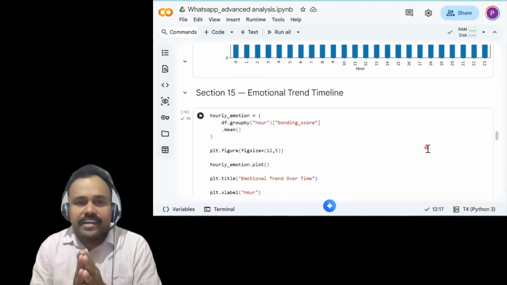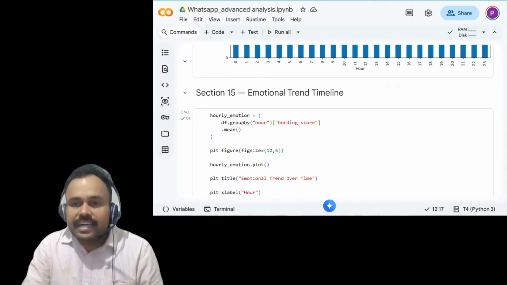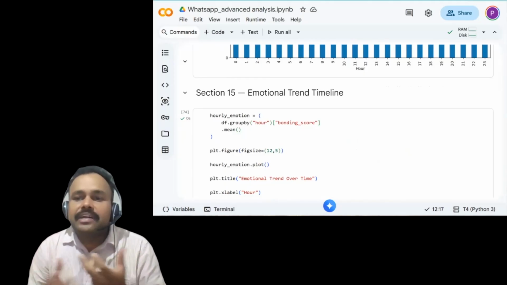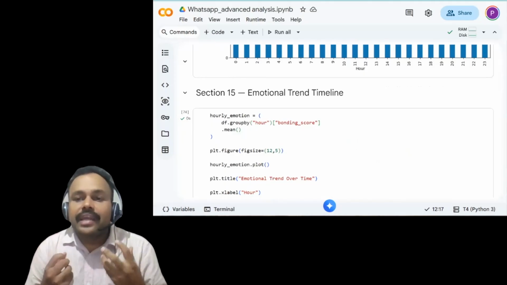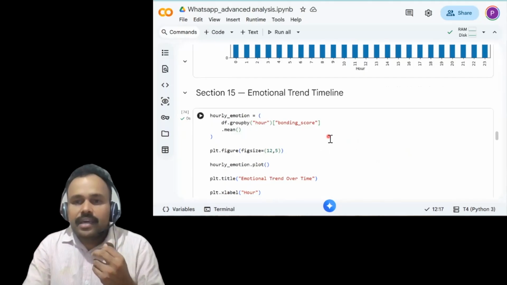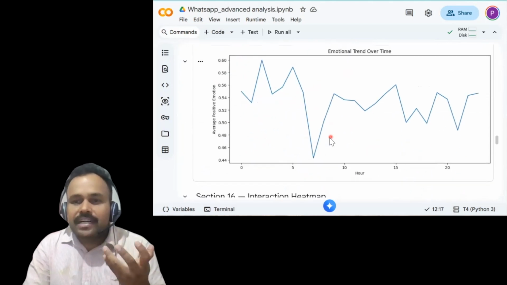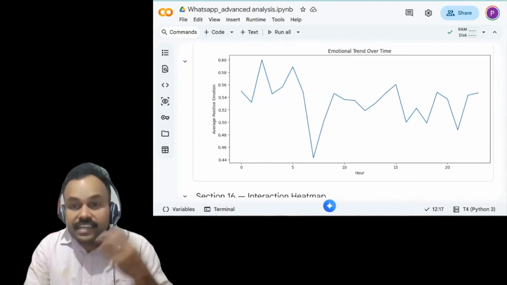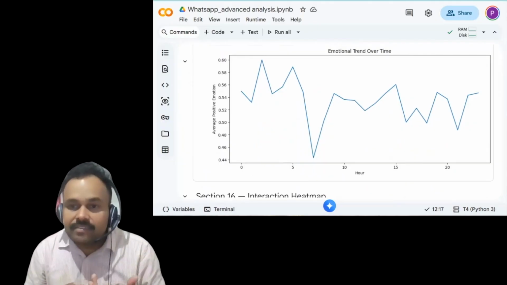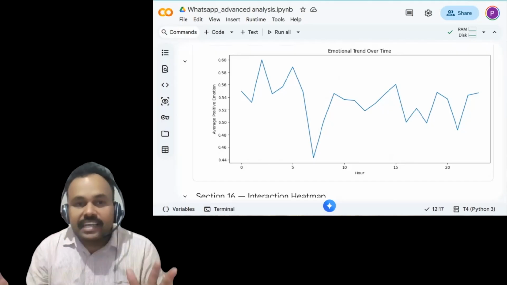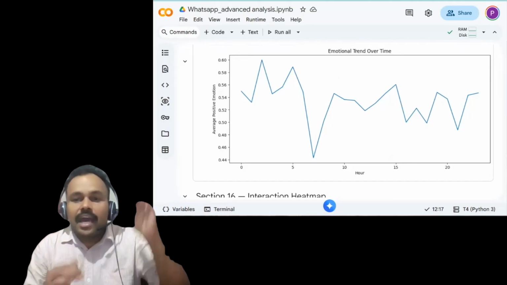Next we are going to identify something called the emotional trend line. What exactly is the emotional trend line? We are going to identify the emotional timeline across the day by analyzing sentiment and emotions from the text using the NLP sentiment library called TextBlob. In this chart, again, there are some fluctuations. Basically these are ups and downs in terms of emotions, reflecting changes in the mood, changes in the energy level and the conversation dynamics across different hours. You can see very clearly from the graph the emotional trend lines have ups and downs.